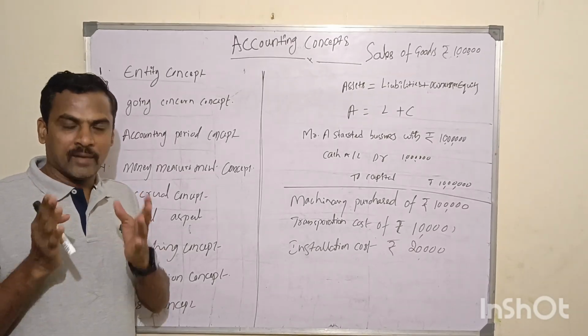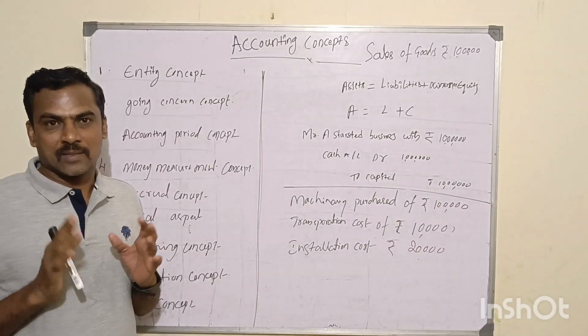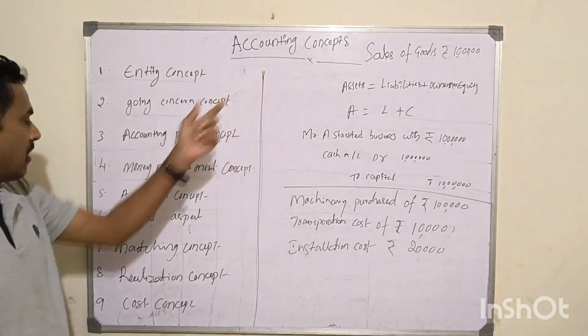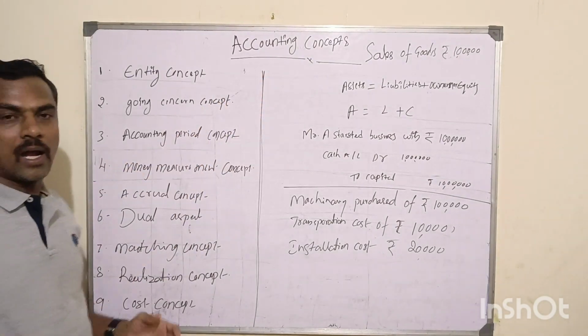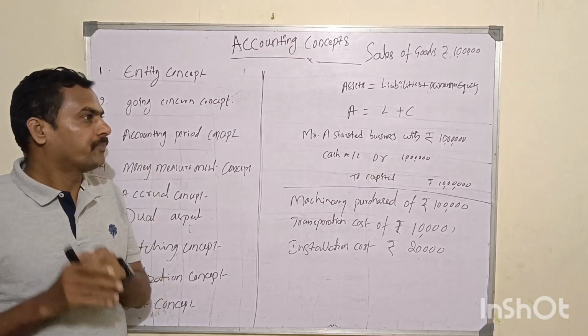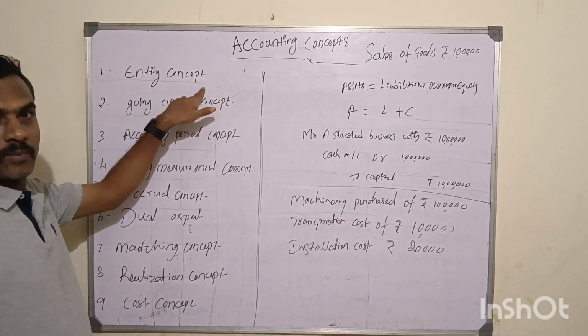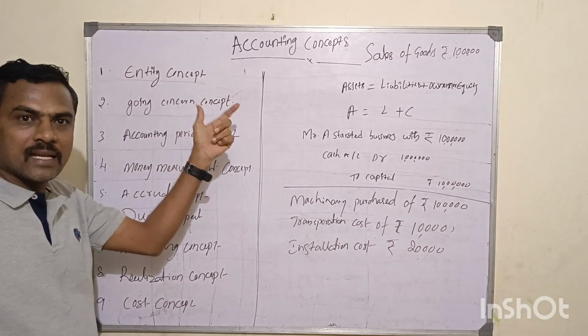Hi friends, good evening. Today I'm going to explain about accounting concepts. We have 9 accounting concepts, and I am going to explain them one by one. So what is the first accounting concept? Entity concept. We will call it the business entity concept.